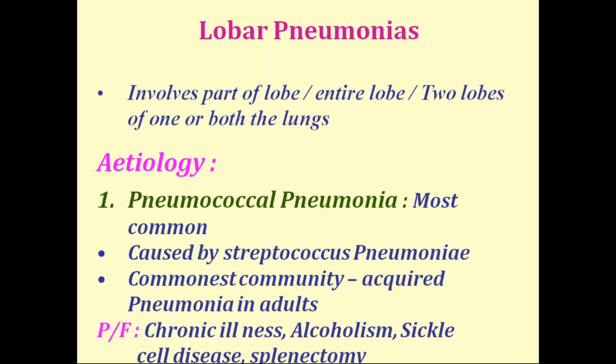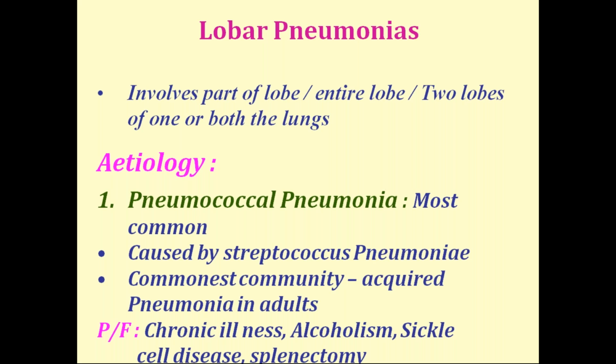Lobar pneumonia involves part of the lobe, or the entire lobe, or two lobes of one or both lungs. It may be one lung or both lungs. Then etiology: pneumococcal pneumonia is the most common. It is caused by Streptococcus pneumoniae, and it is the commonest community acquired pneumonia in adults.